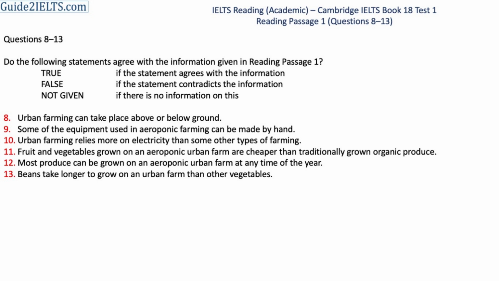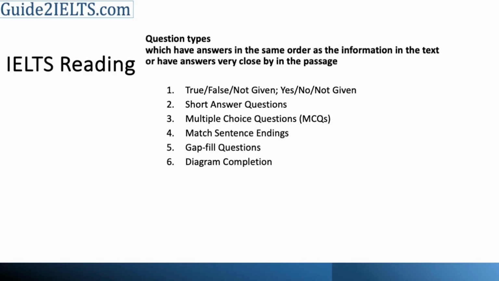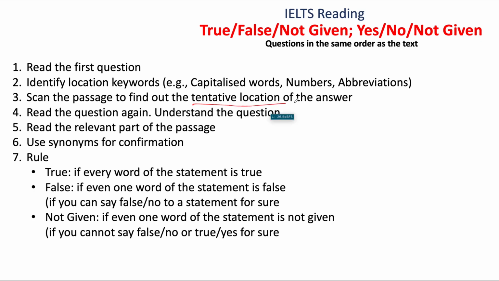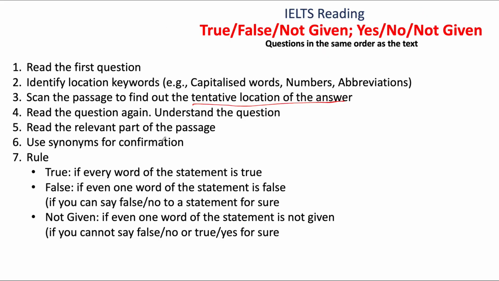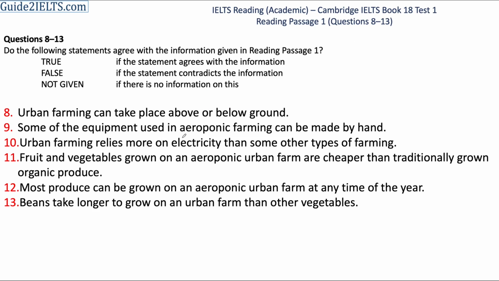The answers to this question type are in the same order as the information in the text. So the first thing that we do here is try to find out the tentative location of these answers in the passage. There is no obvious key information in these questions. That is, there are no capitalized words or numbers which can quickly tell us where the answers could be. What we do have is the word aeroponic in the 9th question.